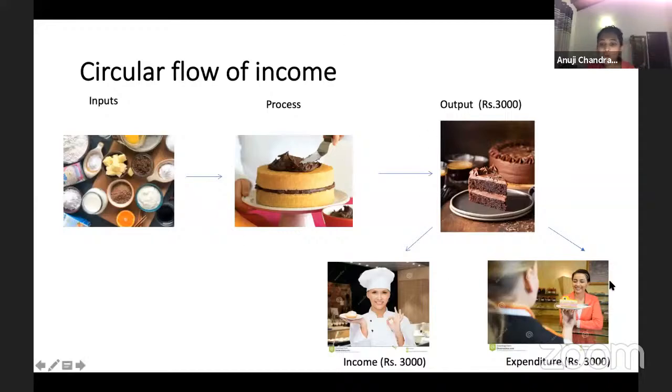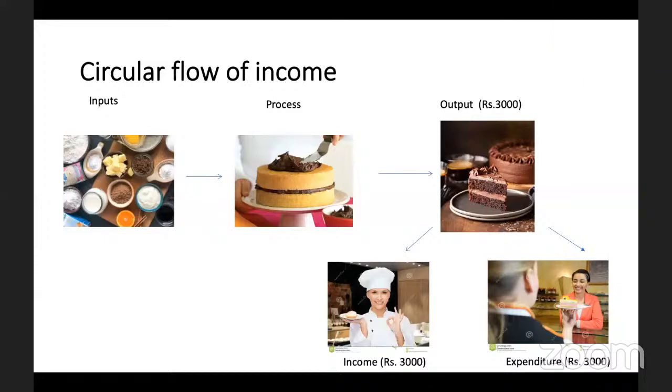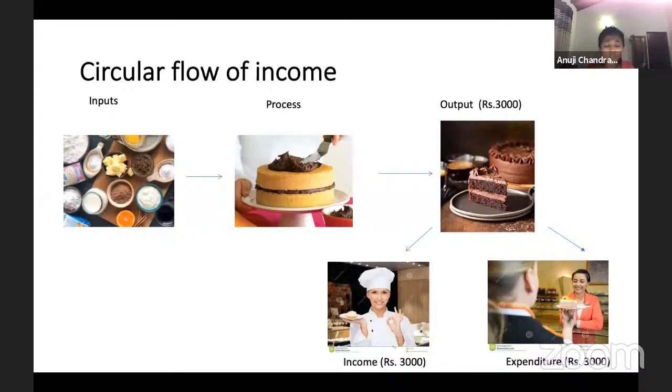So, to calculate this GDP, that is, like I said, how much of goods and services is produced inside the country, you can use the output approach, which gives you the output of the country, which is the same as the expenditure approach.